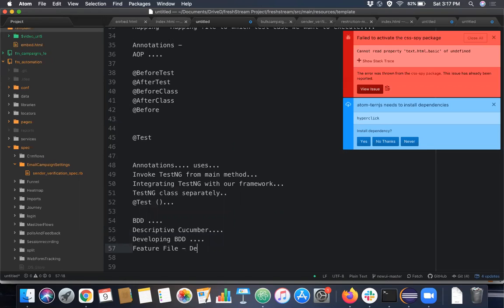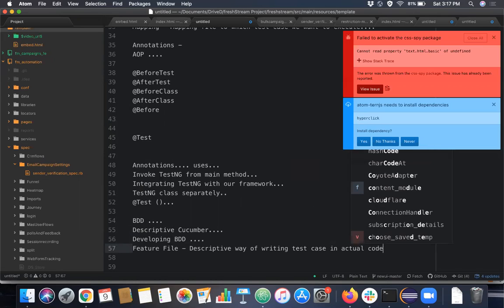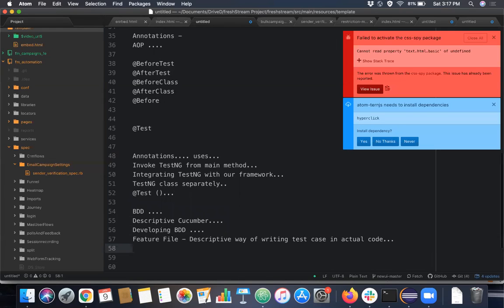A feature file is used to describe; it's a descriptive way of writing test cases in actual code. Since we are doing it verbally, it is very easy to map this particular feature scenario to a particular Excel sheet, and this mapping becomes very easy. Because of this, framework creation is super easy.